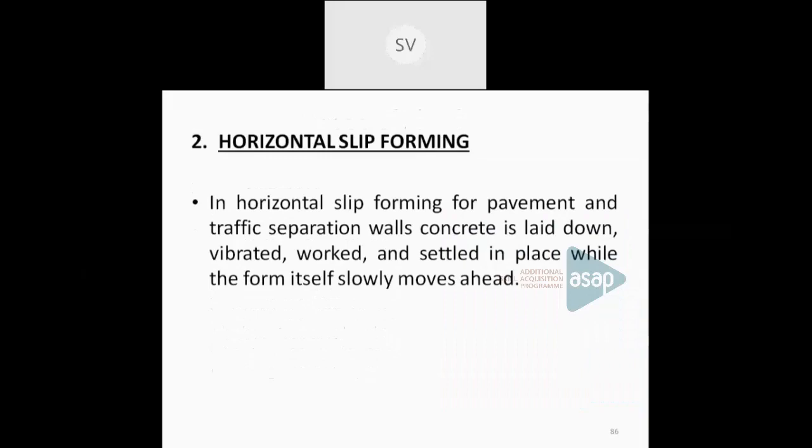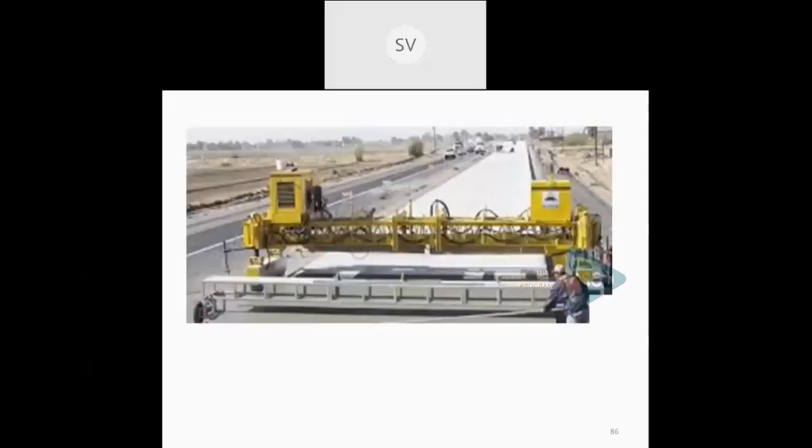That means the concrete is poured, vibrated, and settled in place while the formwork is being moved. This shows a horizontal slip form; the formwork is moved slowly and the concreting is done.